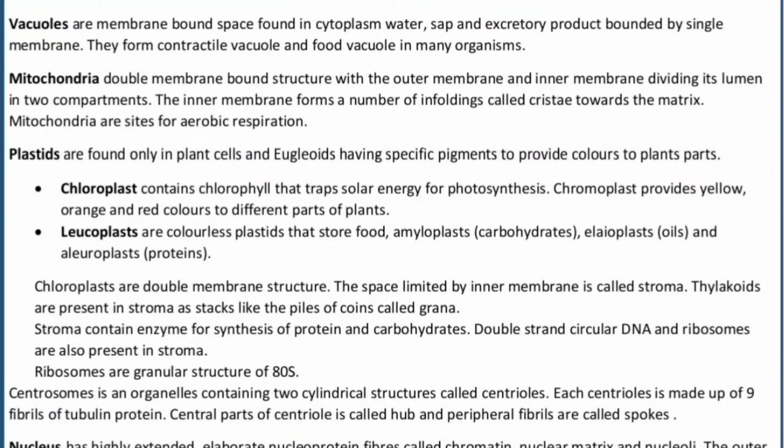Now, dealing with the plastids. So what does plastid mean? Plastids are found only in plant cells and euglenoids, and they have a specific pigment to provide color to the plant part. They are of three types: chloroplast, chromoplast and leucoplast. Starting with chloroplast, it contains the green colored pigment called chlorophyll, which is responsible for the conversion of light energy into chemical energy, what we call photosynthesis. The chromoplasts are responsible for coloring. They provide yellow, orange, red colors. They are also called carotenoids.